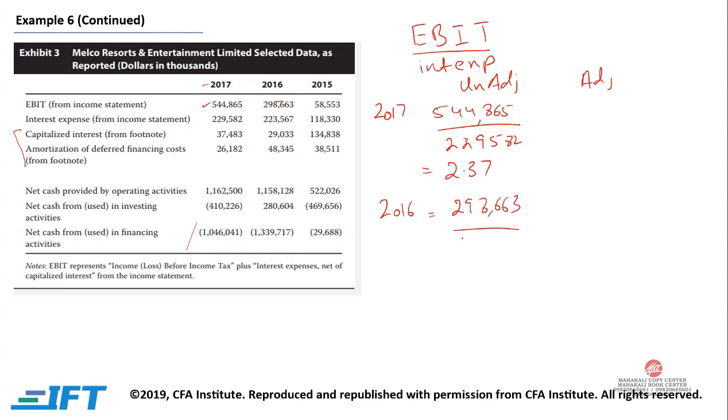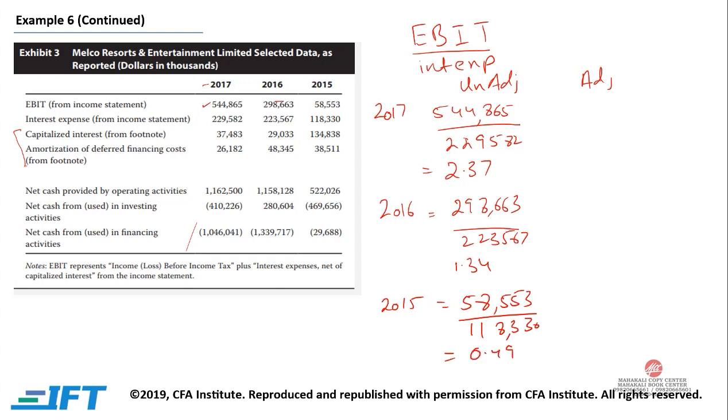298,663 divided by 223,567. This number would be 1.34. For 2015, this number would be 58,553 divided by 118,330. So this number would be 0.49.